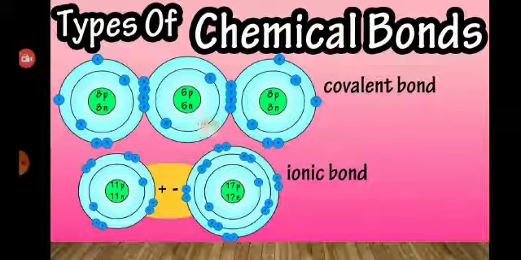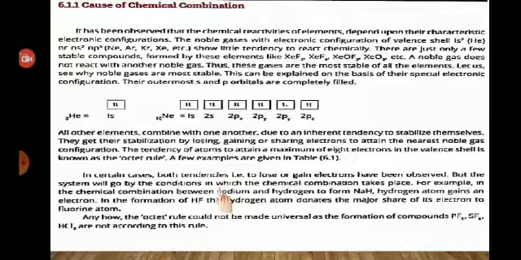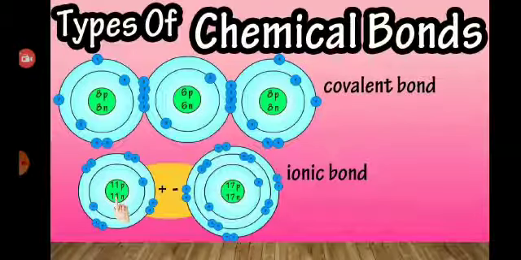So, the central atom will be a carbon atom, and 8 protons show this atom will be an oxygen atom. And now come to the next example of ionic bond. 11 protons show the existence of a sodium atom and 17 protons show the existence of a chlorine atom. And this bond, which is an ionic bond, is sodium chloride.